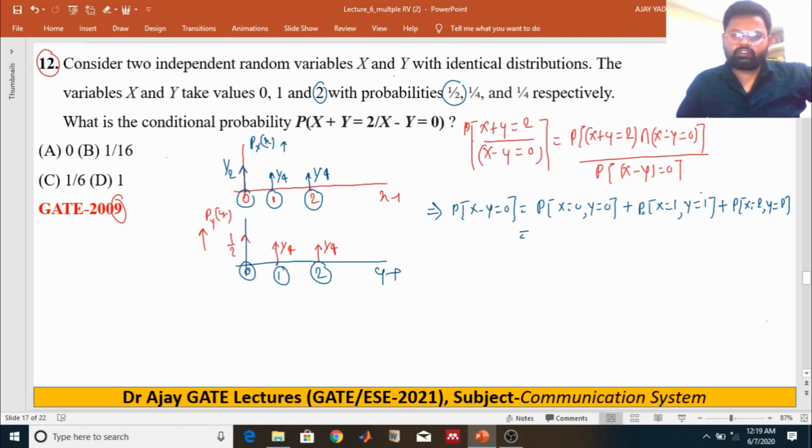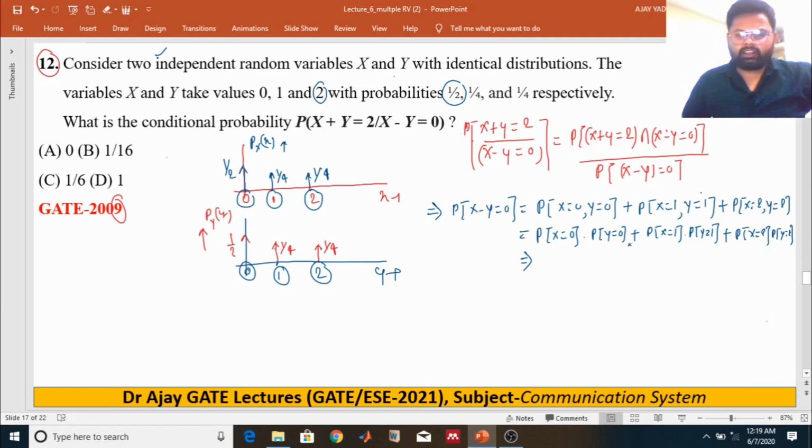Because the random variables are independent, according to the problem, we can write the probability of x equals 0 multiplied by the probability of y equals 0, plus the probability of x equals 1 multiplied by the probability of y equals 1, plus the probability of x equals 2 multiplied by the probability of y equals 2. Because x and y are independent random variables, the probability of x equals 0 is 1 by 2 multiplied by 1 by 2, plus 1 by 4, this one and this one,